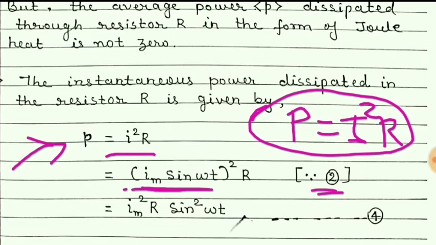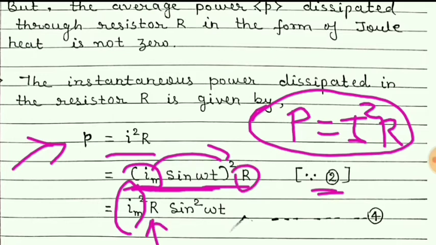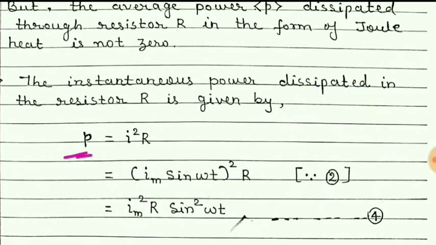So using the value of small i, we get this. Now opening these brackets, we will get Im square, that is square of this, then R and sine square omega t. So power p is equal to Im square R sine square omega t. Let us give this equation number 4.